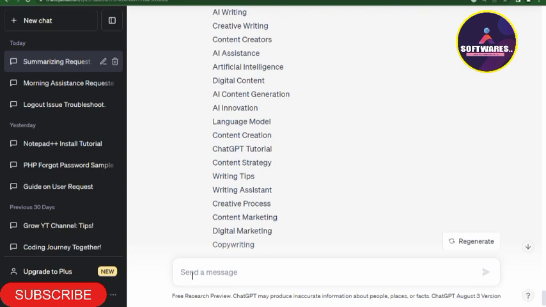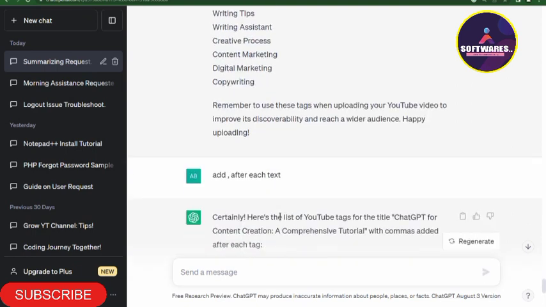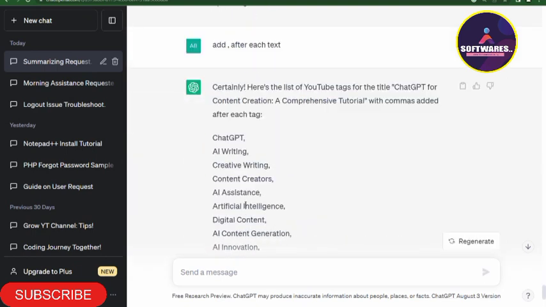So now, you know, after each tag there should be a comma. So I'll ask ChatGPT to add a comma after each text. Then I'll click on go. Then automatically ChatGPT will add the comma to each text. I don't know if you understand.